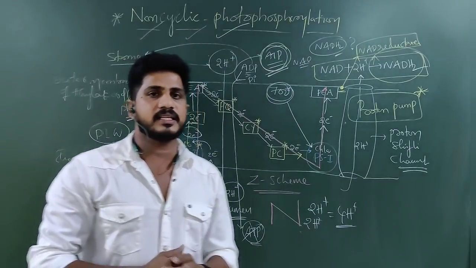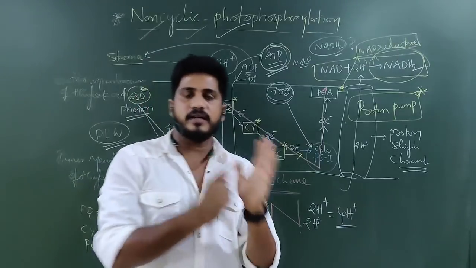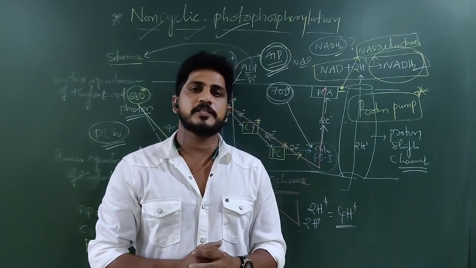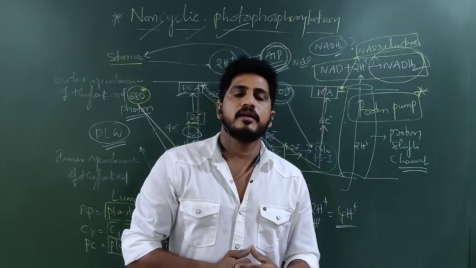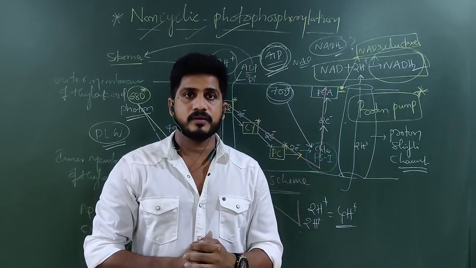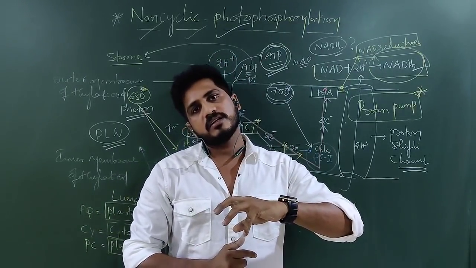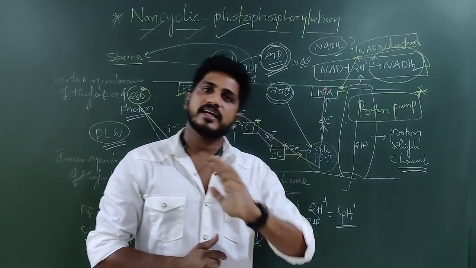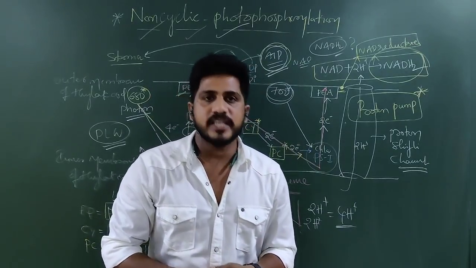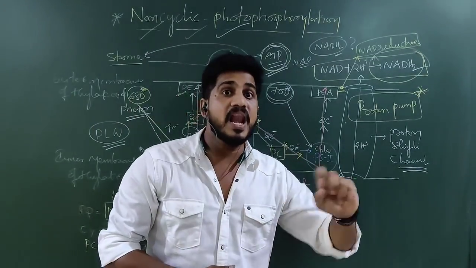What have we learned in this class? Photosynthesis has light reactions and dark reactions. Where does the dark reaction take place? Inside the stroma. Where does the light reaction take place? On the thylakoid membrane, outer membrane and inner membrane, both. So the light reaction is of two types, non-cyclic and cyclic. Where does non-cyclic take place? On the thylakoid membrane. Cyclic takes place in the lamella.